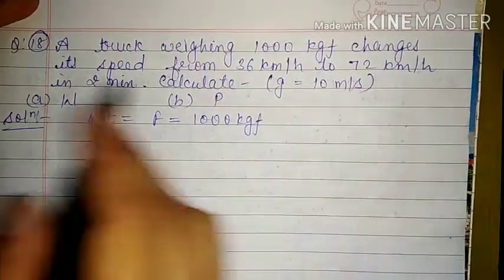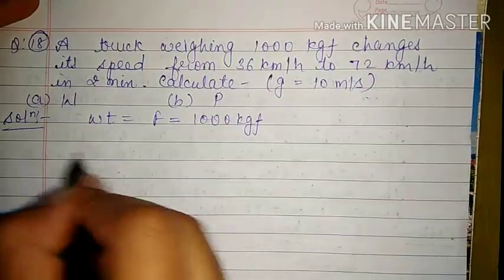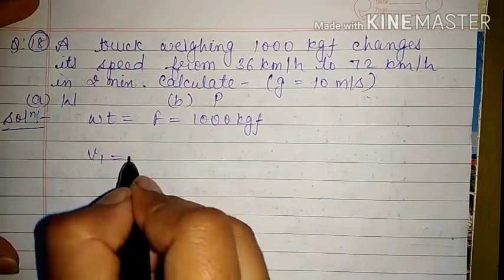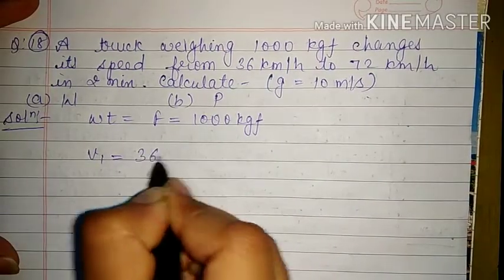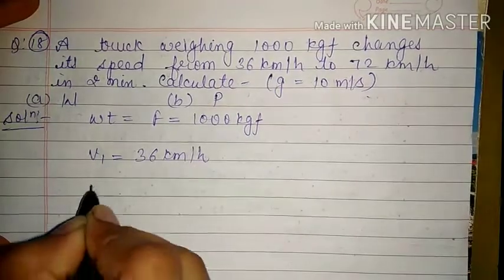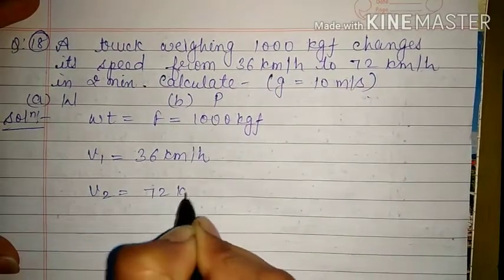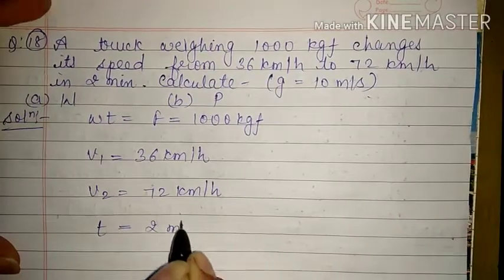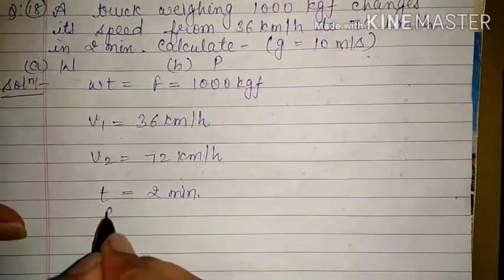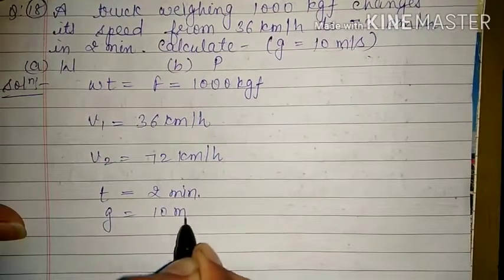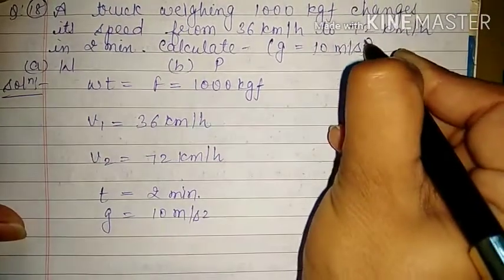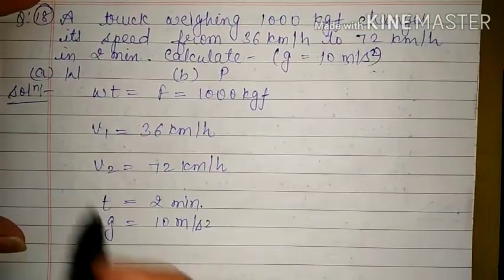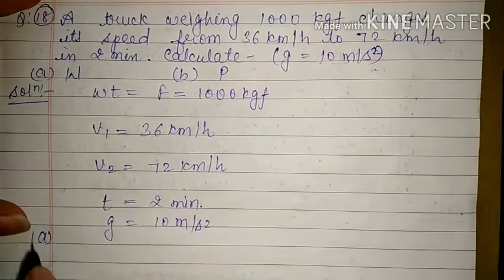Okay, changes its speed, that means two speeds are given. You can call them S1 or S2 or V1 or V2 as you wish. So V1 is 36 km per hour and V2 is equal to 72 km per hour. Time is given 2 minutes and what else is given? G is given 10 meter per second square. So it will be meter per second square. Okay, so these are the things given, and what we have to calculate? We have to calculate work done.